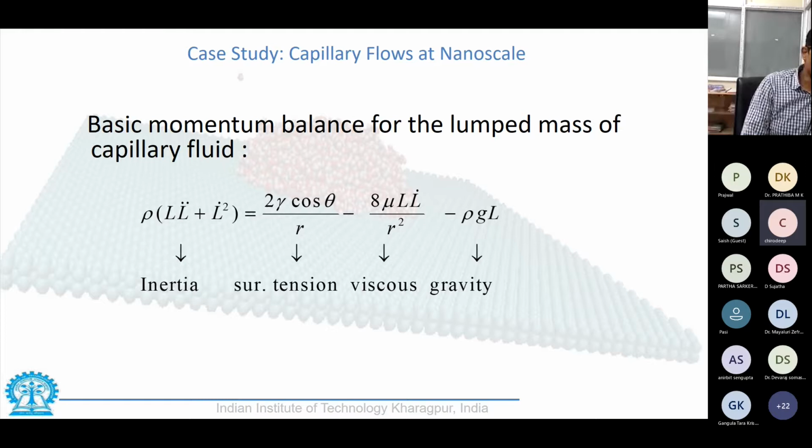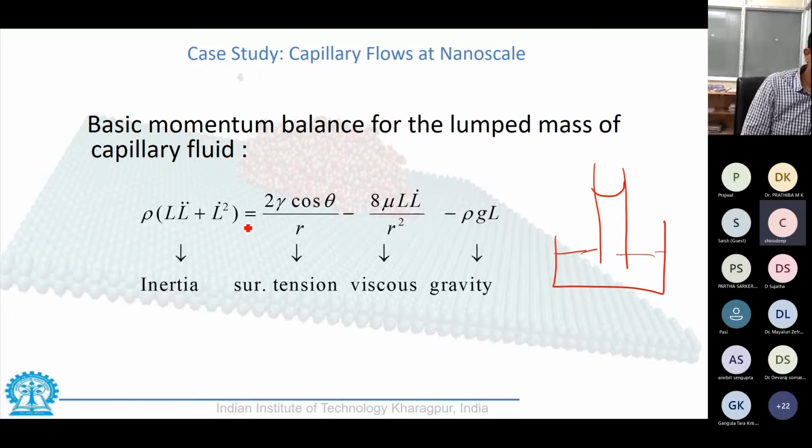the inertial term, or the term that is carrying the fluid in the capillary. So you have this system and a capillary bore dipped in it, so you would have a capillary rise. So this is the rising fluid term, the mass term, that is the inertial term, as indicated by this, where L is the length of the filled capillary, L dot is the velocity of the filled capillary, and L double dot is the acceleration, which is equal to the surface tension minus the force of viscosity, which pulls it down, minus the force of gravity. At nanoscale, force of gravity is something we do not consider. We have the rest of the forces and we try to calculate.